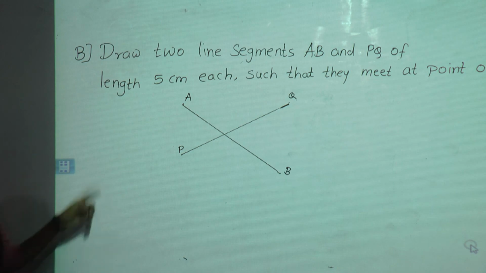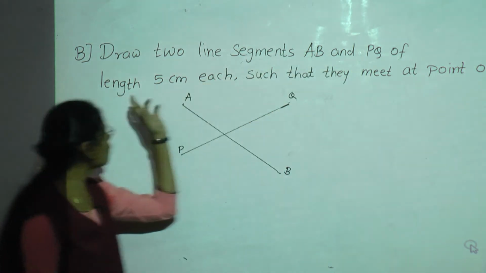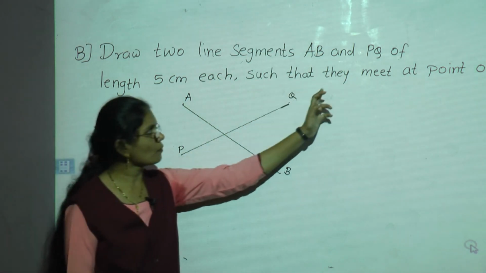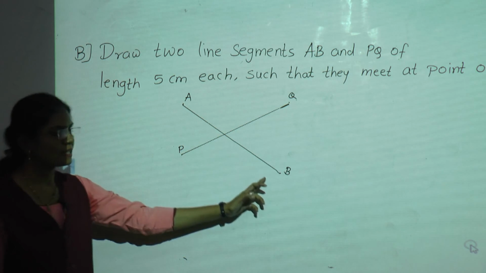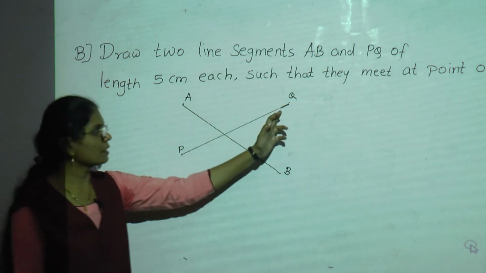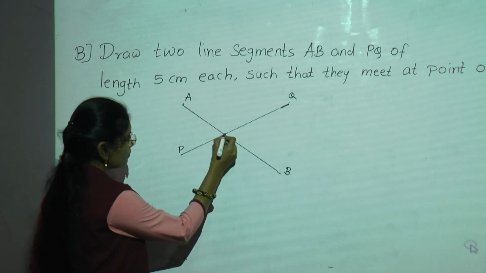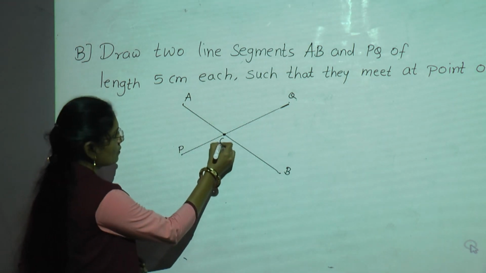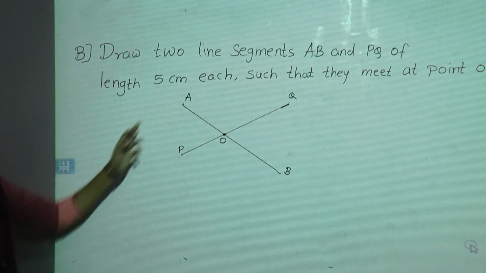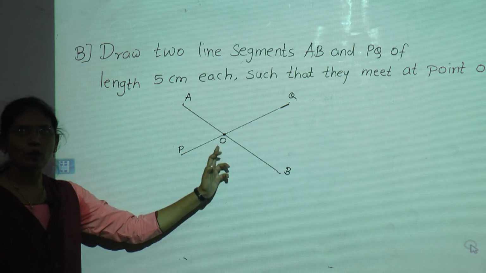Now see here, what is our question? We have to draw two line segments AB and PQ of 5 centimeter in such a way that they meet at point O. Now see, this is AB and this is PQ. These two line segments meet at this point. Yes, so this point is our midpoint, which is point O. So in this way we can draw two line segments which meet at point O.